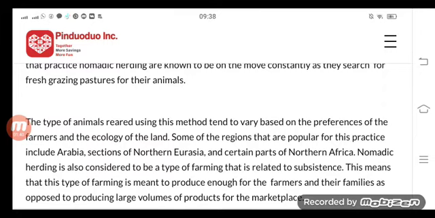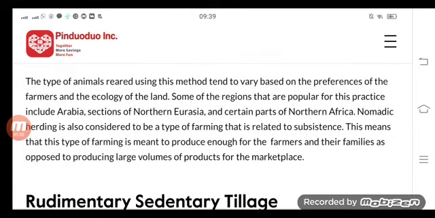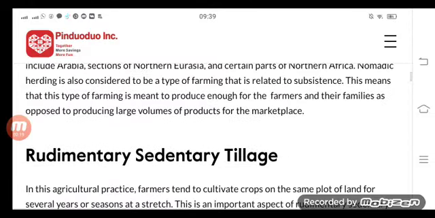Some of the regions that are popular for this practice include Arabia, sections of northern Asia, and certain parts of northern Africa. Nomadic herding is also considered to be a type of farming that is related to subsistence. This means that this type of farming is meant to produce enough for the farmers and their families, as opposed to producing large volumes of different products for the marketplace.